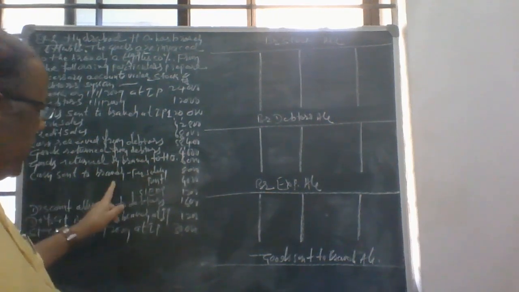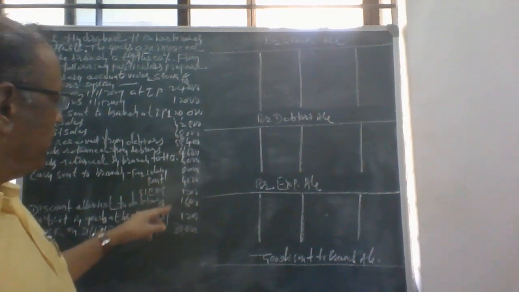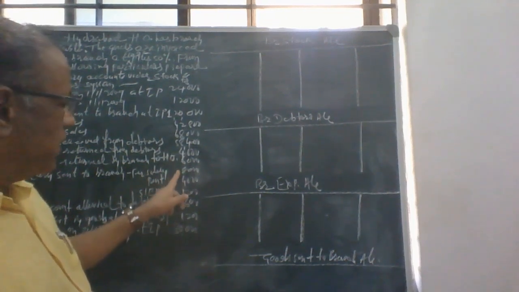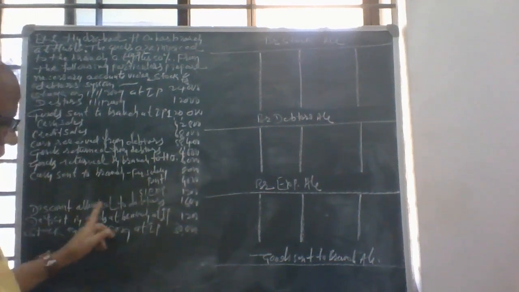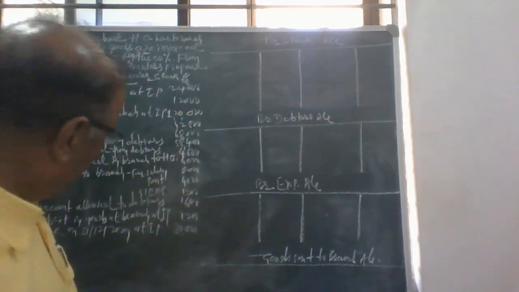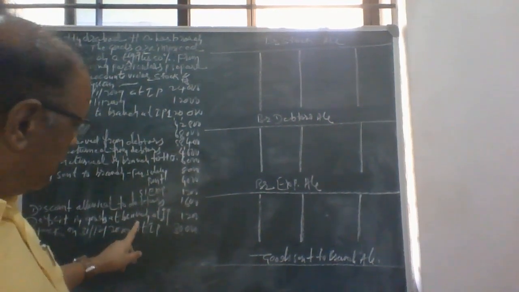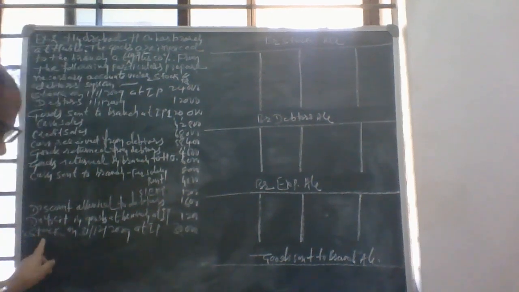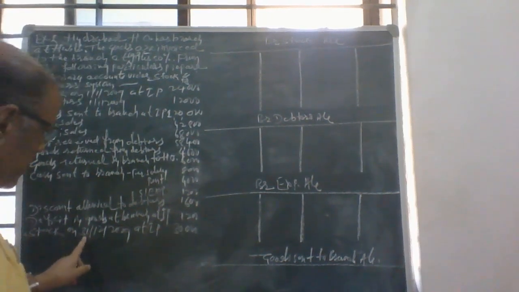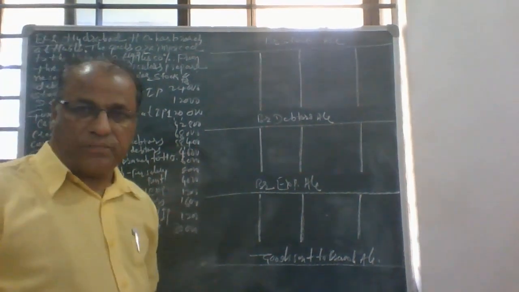Cash sent to branch for branch maintenance for the purpose of salary, rent, sundry expenses: 8,000, 4,000 and 1,200. Discount allowed to debtors 1,600. Deficit in goods at branch at invoice price 1,200. And closing stock, that is 31/12/2009, at invoice price 30,000.